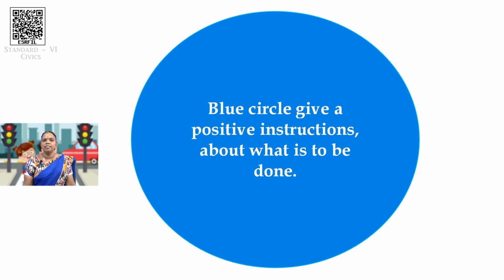So, finally, I am concluding that the blue circle gives a positive instruction about what is to be done. Okay, so it is giving an instruction positively. See, this is available here. If you see the symbol, you can use it. Within 2 kilometers, you can find this. This is denoted by the blue circle.